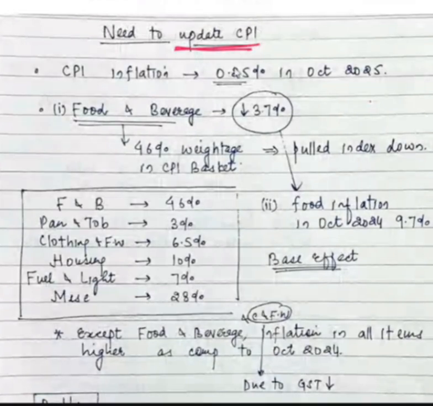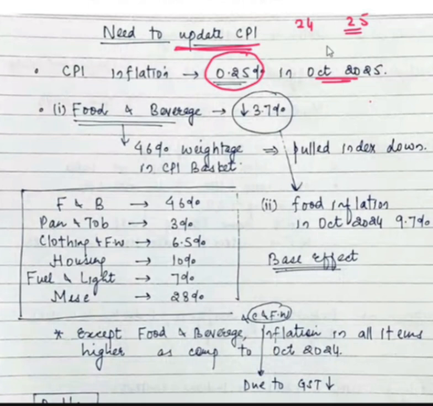The immediate context is that CPI inflation for the month of October 2025 is 0.25%. So what does it mean? It means as compared to October 2024, consumer prices have increased by 0.25%. So it appears to be a good thing that prices have increased by just 0.25%. But if we go into detail, then we know the exact reason why they're asking for an update of CPI.